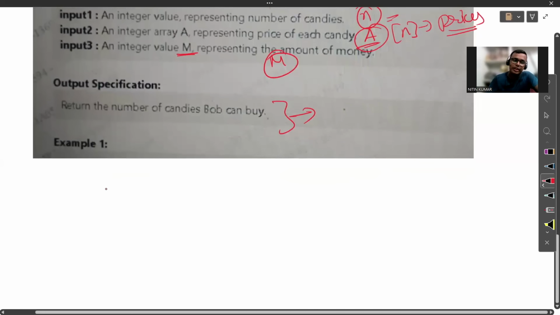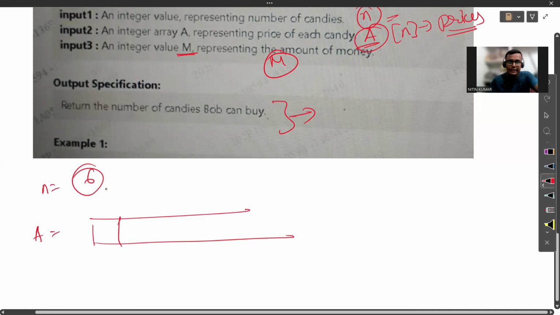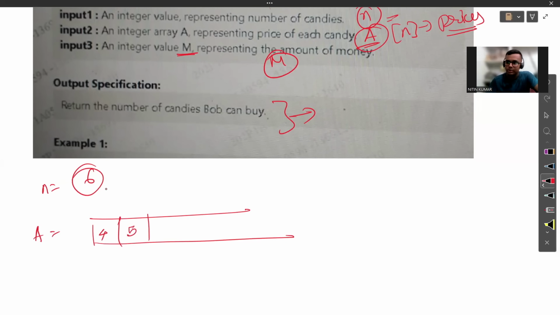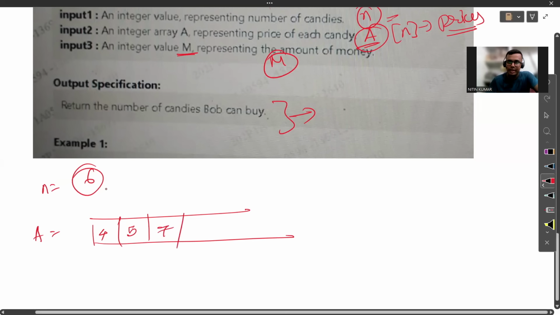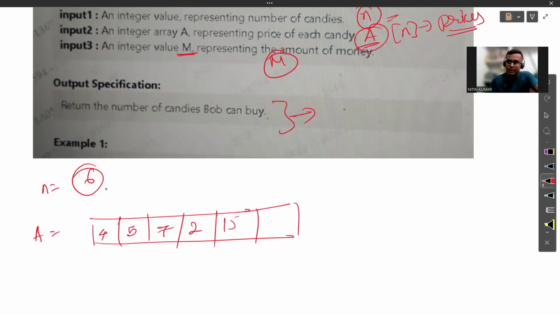So let's consider there are 6 candies, n is equal to 6. And what are the prices of those 6 candies? Let's say the first candy price is 4 rupees. The next candy price is 5 rupees. The next is, I would say, 7 rupees. The next candy price is 2 rupees. The next is 15 rupees. The next is 20 rupees, like this. So there are 6 candies.